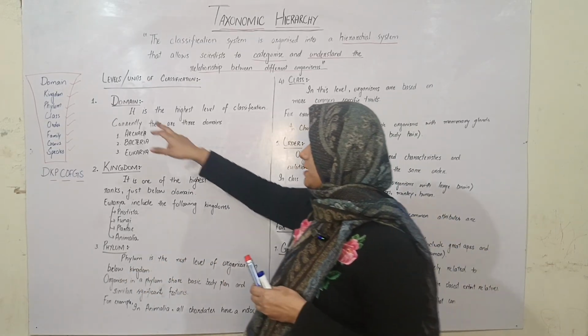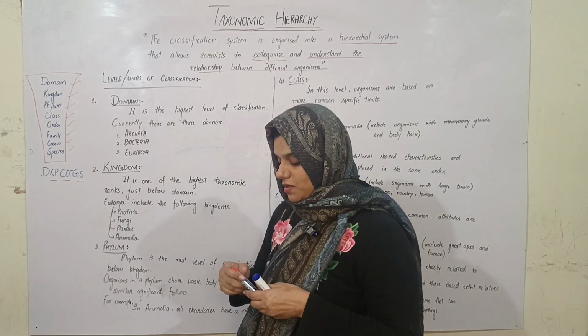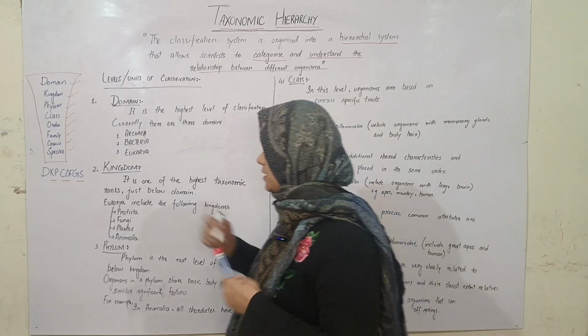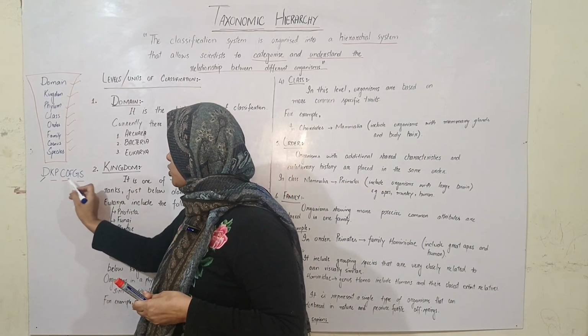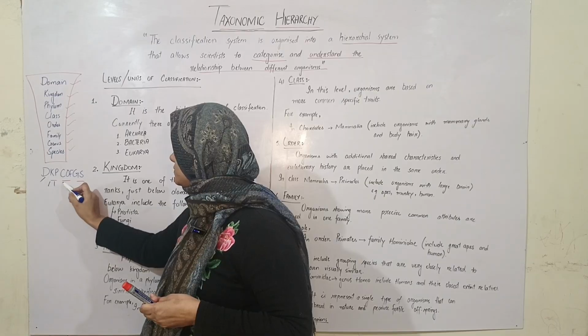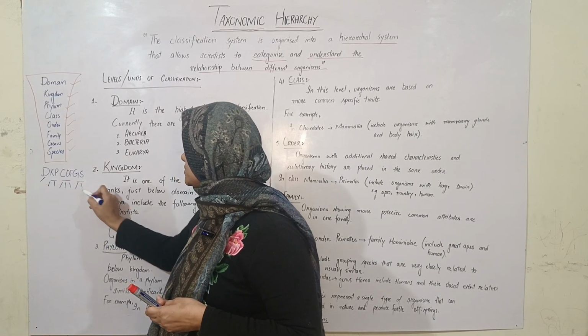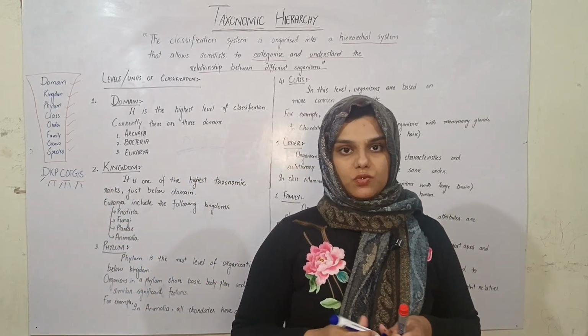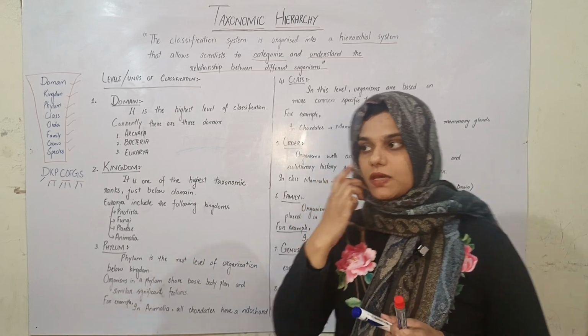For example, to memorize this, you can use this tip. Domain is the first, then KP, COF, GS. KP is for kingdom, phylum, COF is class, order, family, and then genus, species. So KP, COF, GS. You can learn it like this. Okay, so it would be easy for you.